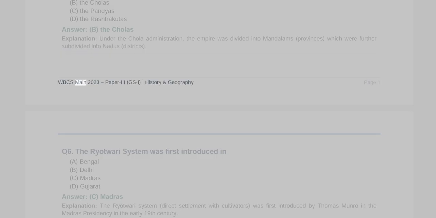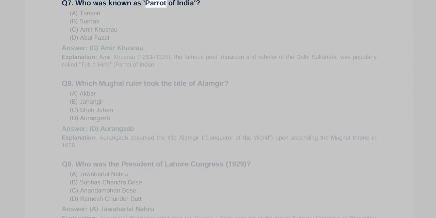Page 1. WBCS Main 2023, Paper 3, GSI, History and Geography. Q6. The Ryotwari system was first introduced in A. Bengal, B. Delhi, C. Madras, D. Gujarat. Answer C. Madras. Explanation. The Ryotwari system, direct settlement with cultivators, was first introduced by Thomas Munro in the Madras Presidency in the early 19th century.